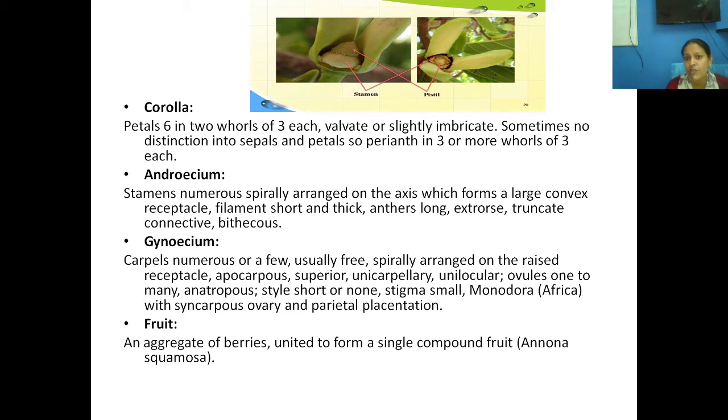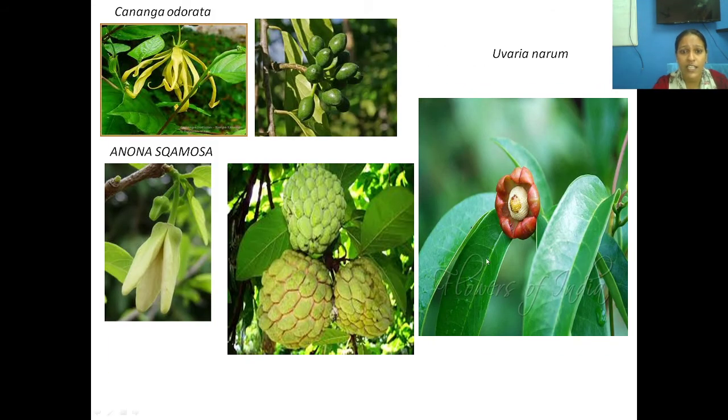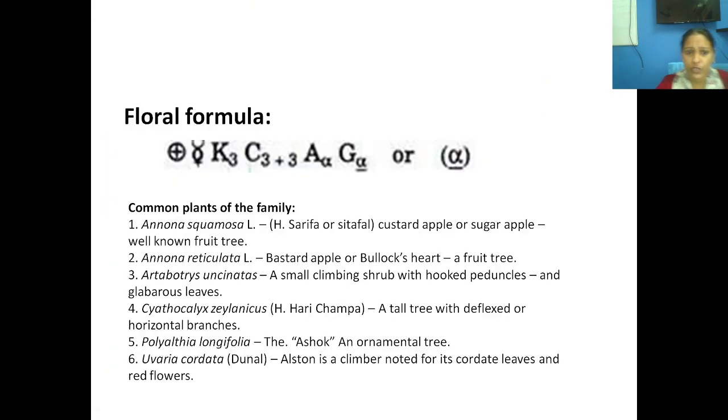They are superior ovary, unicarpellary, that means single locule in the carpel. The ovules can be many, and the style is very short, sometimes it cannot be seen. The stigma is also very short. Okay, what about the fruit? I told you the first time itself when I showed the diagram. This is an aggregate of berries. Look at this, they are the aggregate of berries. Okay, so this is about the fruit characters.